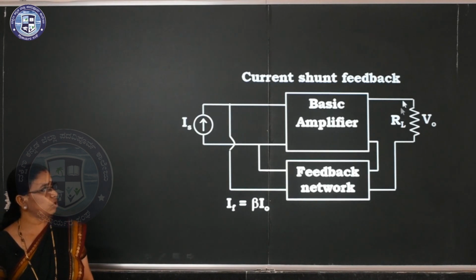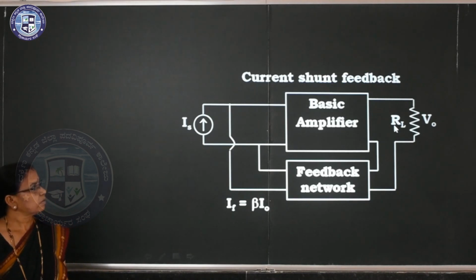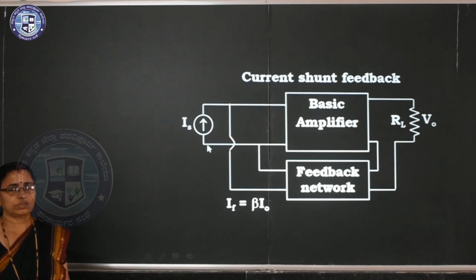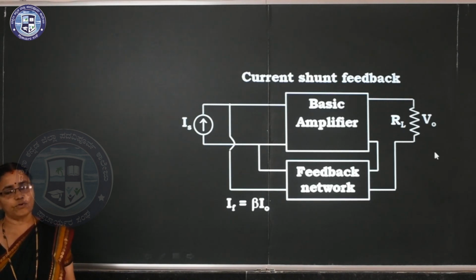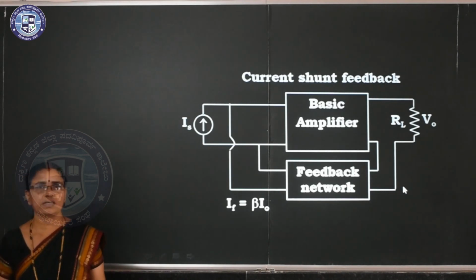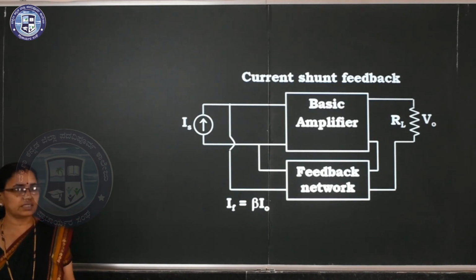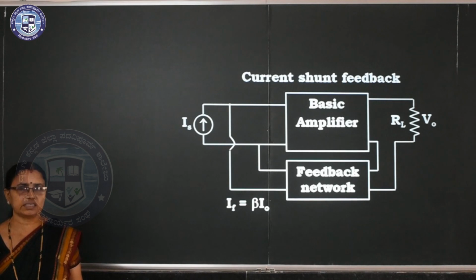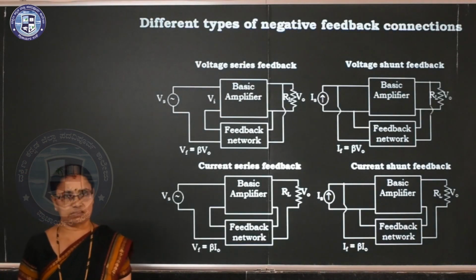Current shunt. So output is here, it is the series. So here it is nothing but current. And input is connected in parallel. That is the current source. Clear? So we are taking current shunt feedback network. All the 4 diagrams are very important, but in detail we are studying only one type of feedback, that is nothing but voltage series feedback. These are the 4 diagrams together.